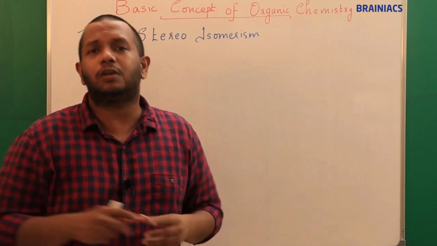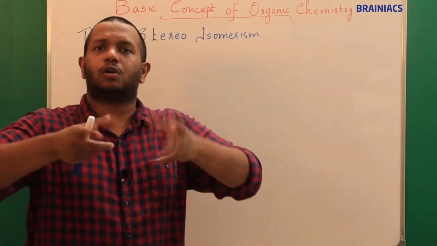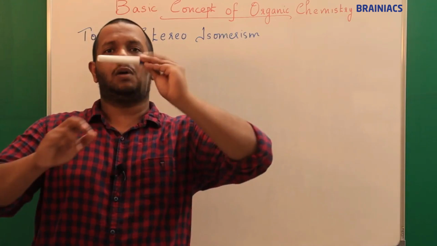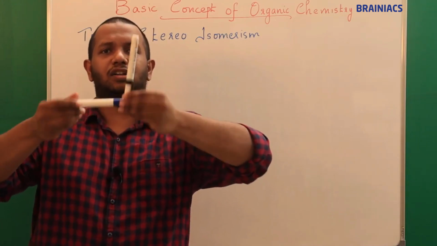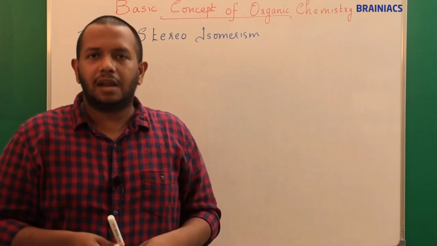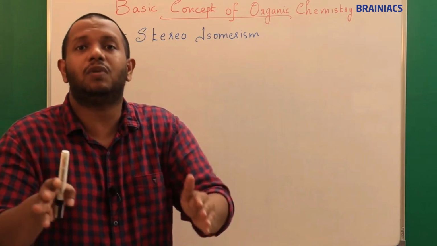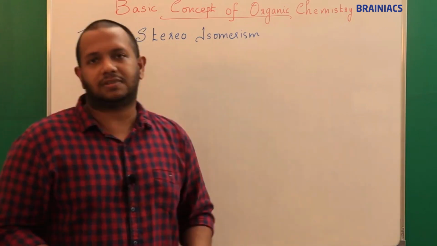Rotation will give rise to different orientation in space. Some people may say it's not rotation alone. If it is like this, you can make it upside down, so there is no rotation, just movement in the lateral direction. There are n number of ways. Based on these different ways, I am going to categorize stereoisomerism.